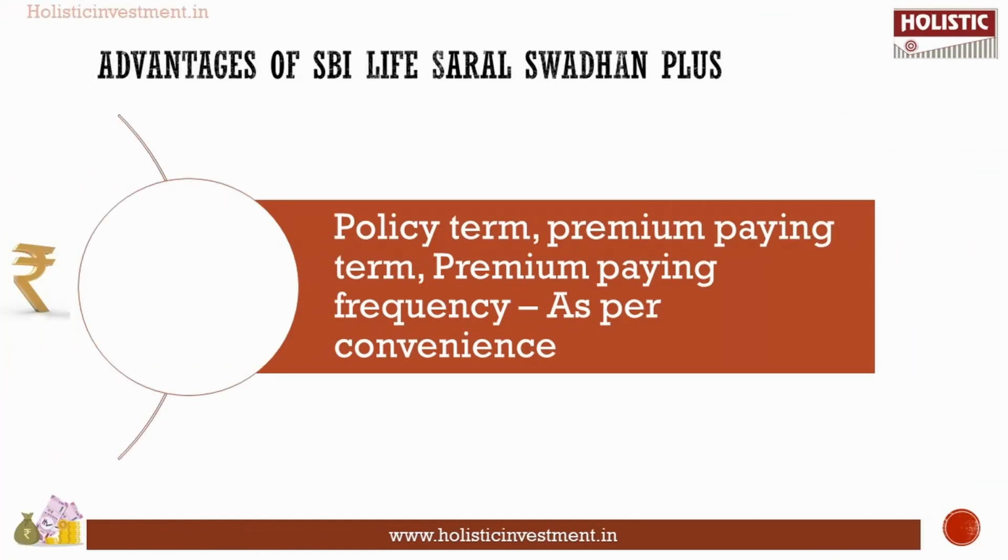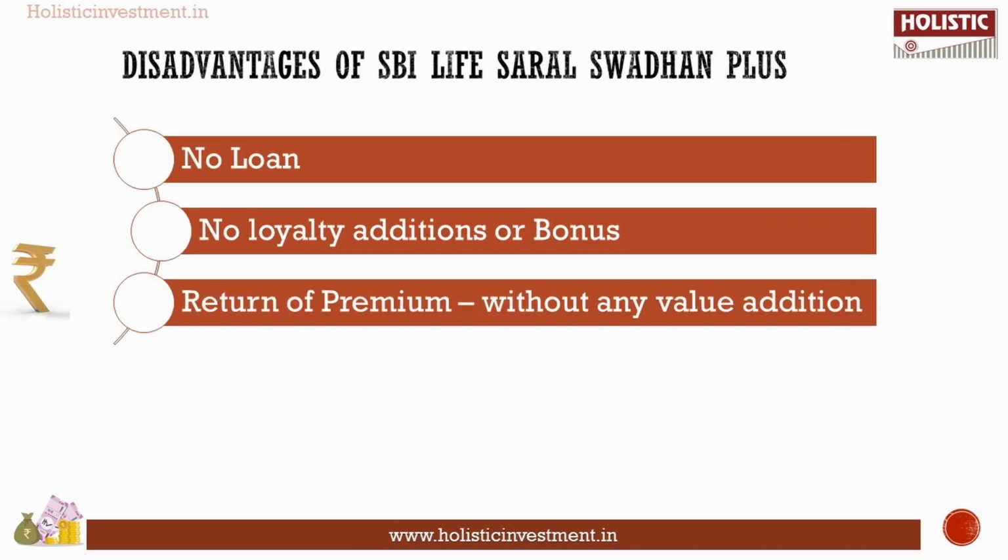Next, we shall discuss the advantages and disadvantages of SBI Life Saral Swadhan Plus. Advantages: policy term, premium paying term and premium paying frequency can be chosen as per convenience. Next, we are moving on to disadvantages. No loan facility is available under this product. No loyalty addition or any bonus under this plan. The premium paid is returned at maturity without any value addition.